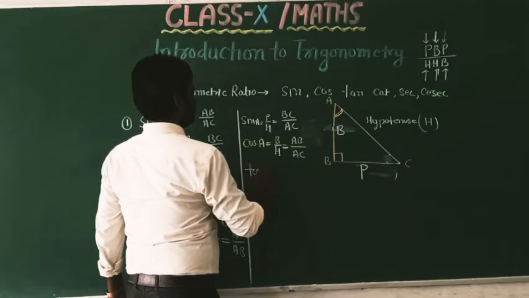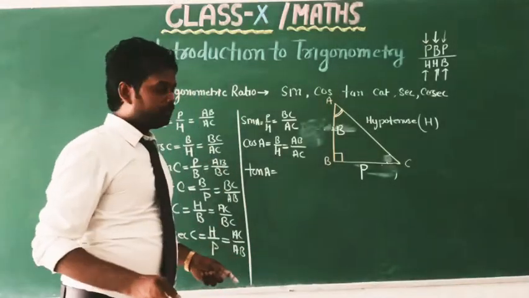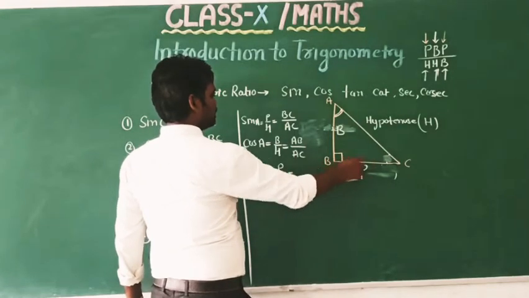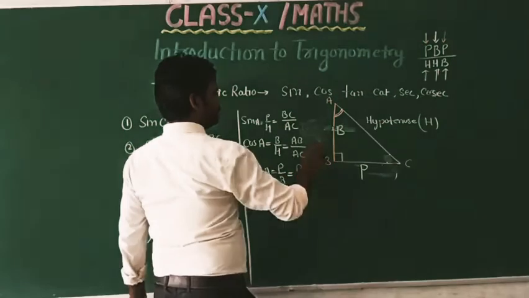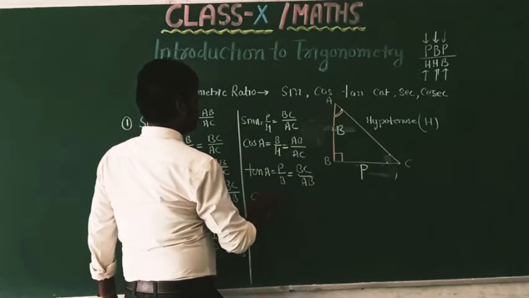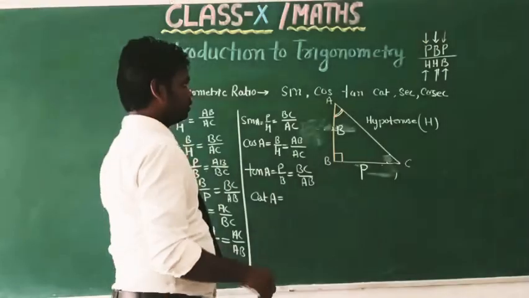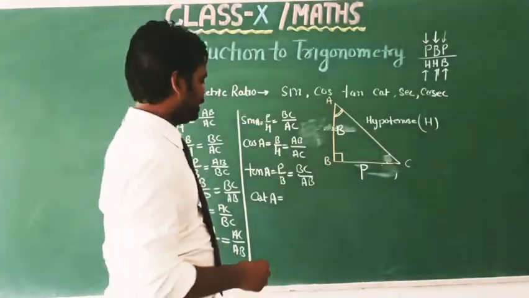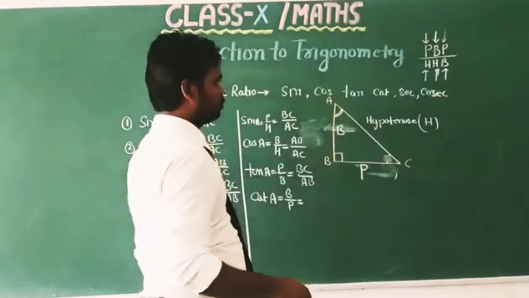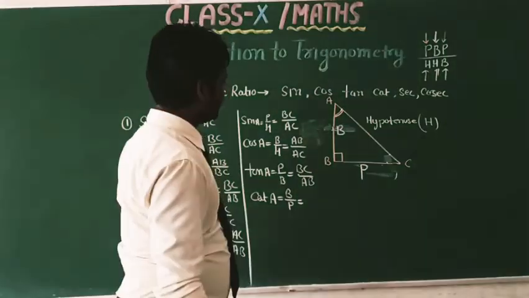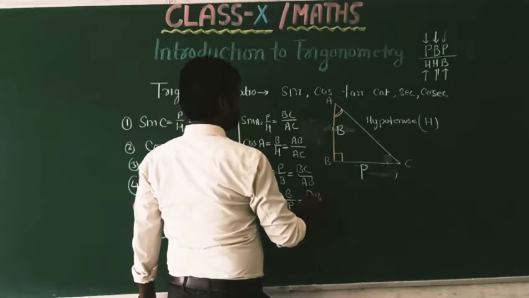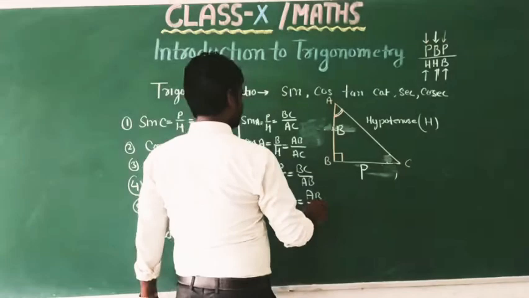Tan A equals perpendicular upon base, perpendicular BC and base AB. Cot A equals base upon perpendicular, base AB and perpendicular BC.